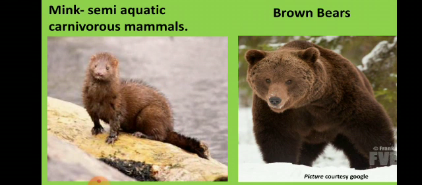Here it is brown bear. In tundra region we have seen the polar bear, which are huge and white fur they are having, white in color. So in this taiga region we are having the bear similar to tundra region bear, that are polar bear, but here the skin, the fur color is brown. They are also very huge.